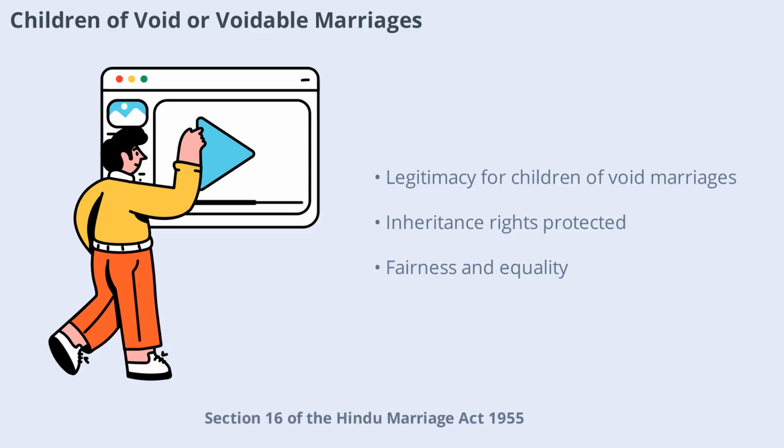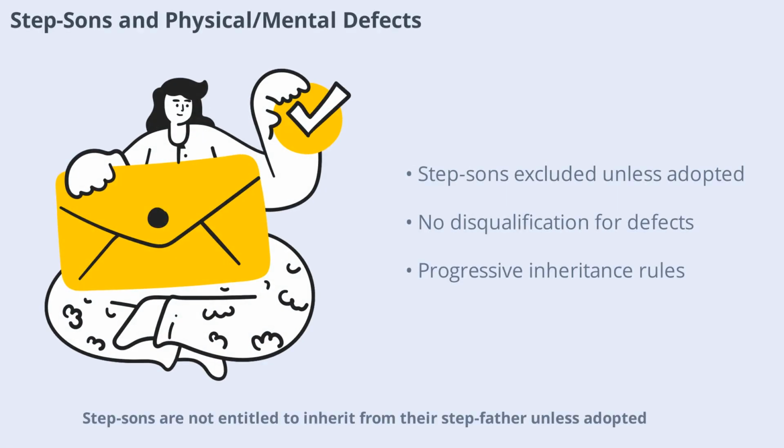Section 16 of the Hindu Marriage Act, 1955, ensures that children born from void or voidable marriages are deemed legitimate and entitled to inherit from their parents. This provision protects the rights of children, regardless of their parents' marital status, and aligns with broader principles of fairness and equality. Stepsons are not entitled to inherit from their stepfather unless adopted. The Act also removes disqualifications based on physical or mental defects, ensuring that all heirs, regardless of health or ability, can inherit property. This reflects a progressive approach to inheritance, removing outdated exclusions.